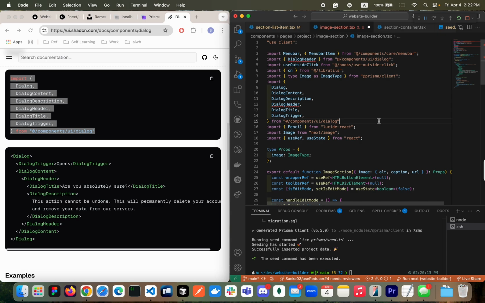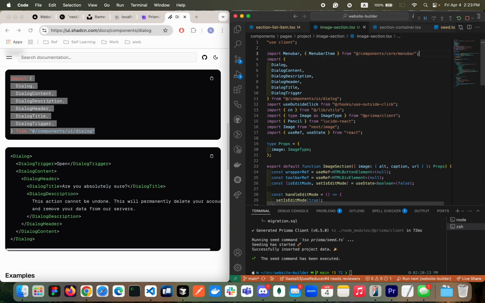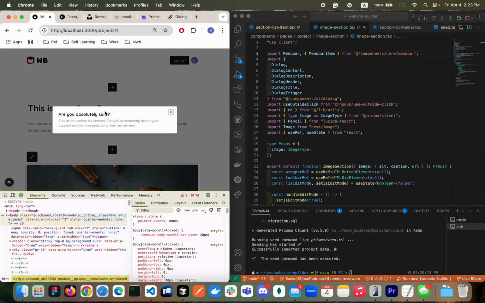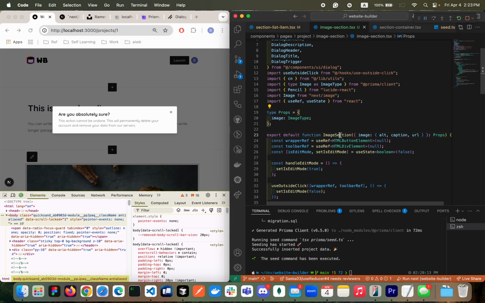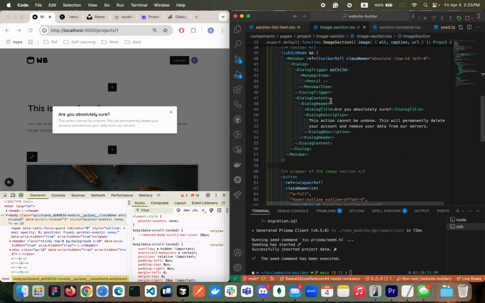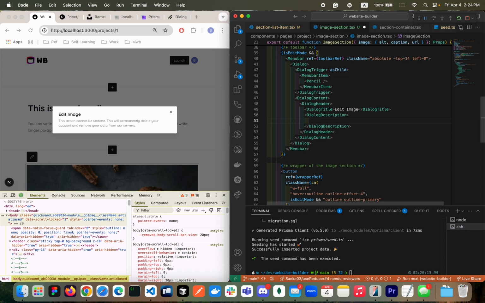So looking good. Dialog header, let's delete it. Looking good. If you look at it now, then it's going to open up the modal. But this is definitely not what we want. We're going to go to the images section inside here. So let's change the content quickly. Here, I'm going to do edit image, change the description, maybe add image URL to replace.